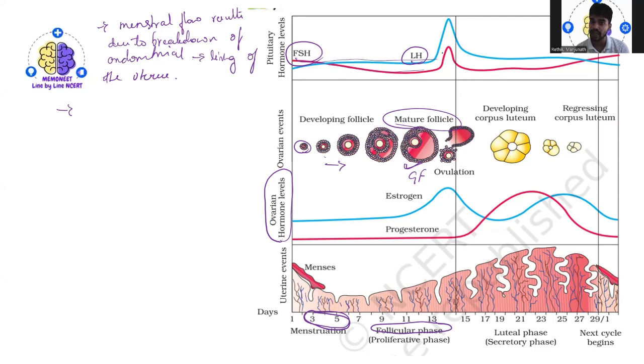But in the follicular phase, you will see an increased level of this hormone, and it is going to stimulate follicular development.